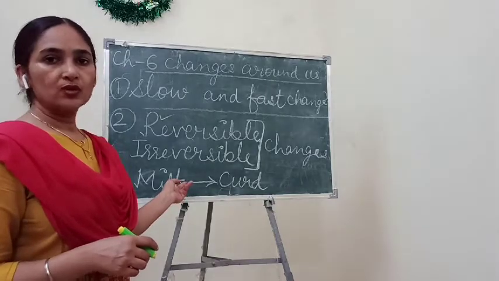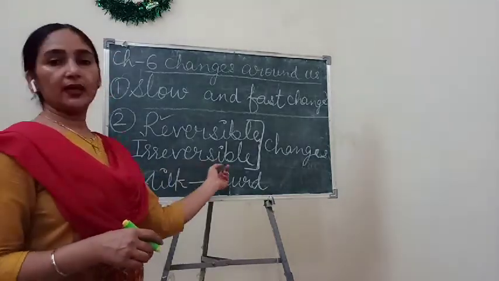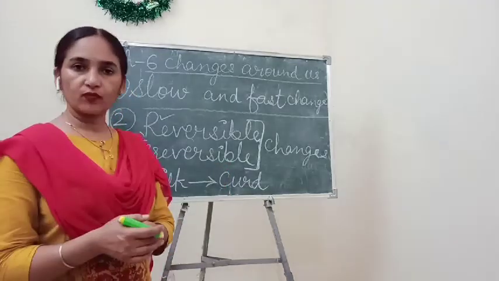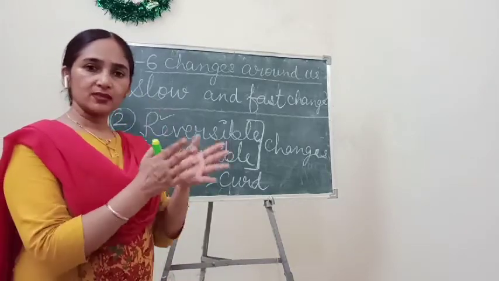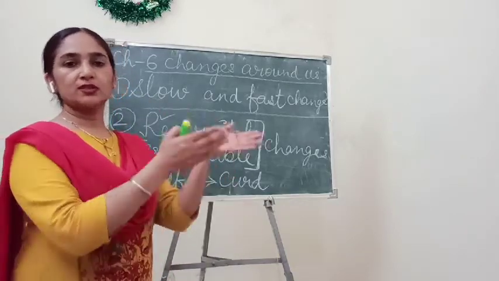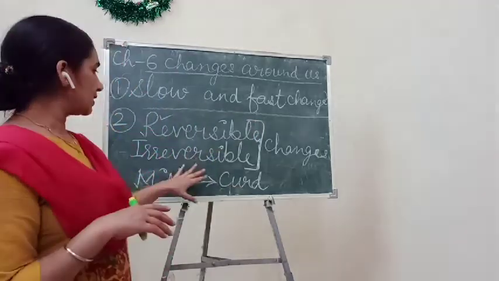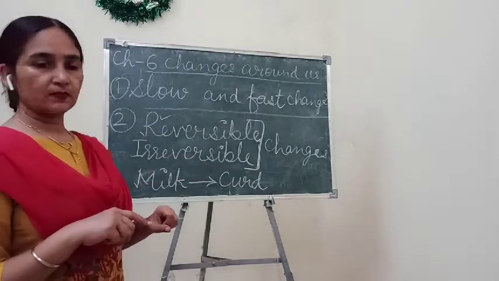No. So this kind of change comes under irreversible change. If we cook any kind of food, once it is cooked, you can't change that cooked food back into raw food. Understand? So these kinds of changes are called irreversible changes.